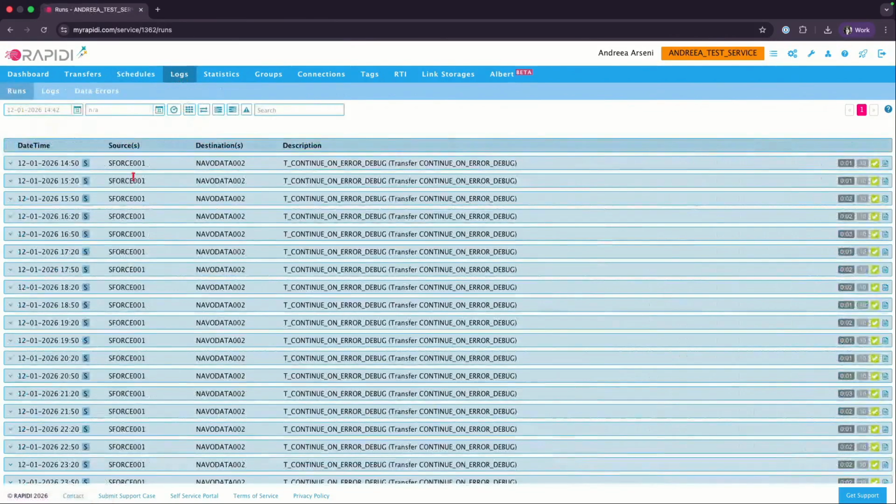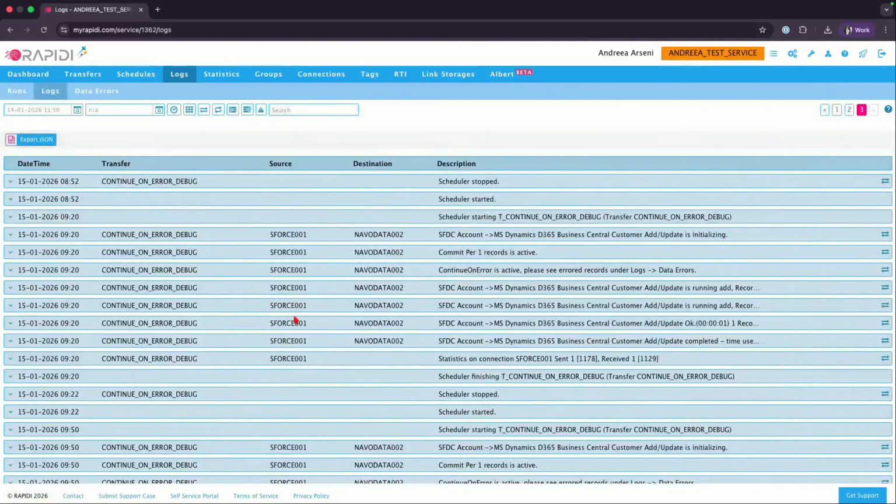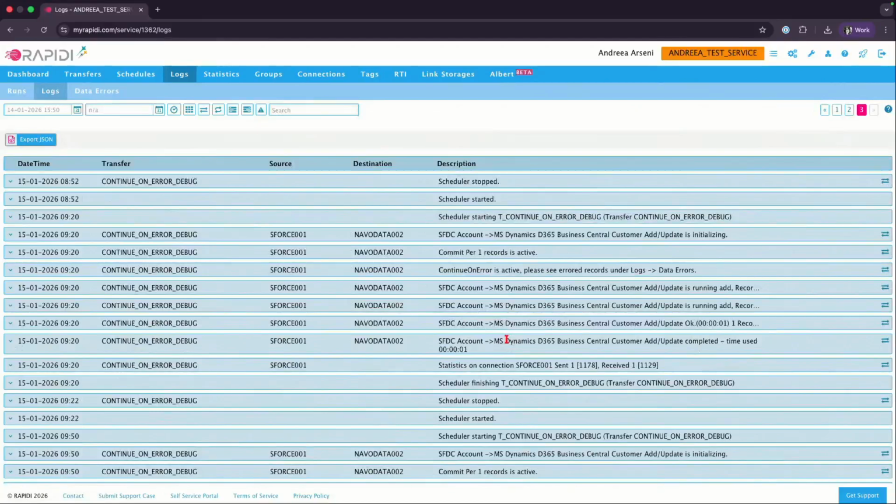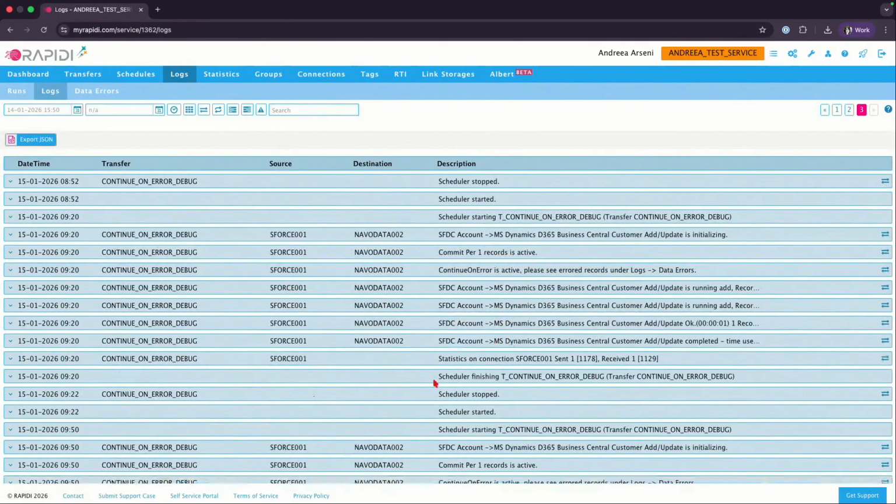Then we have logs. So under logs, you have a few subsections. So you have runs. The runs will show you how often it ran, right? So if my schedule is running every 30 minutes, I should see an entry logged here for every 30 minutes, right? Then you will be able to see that here and see any details. And then next to runs, you have logs, which are a bit more detailed. So this will show you what happened today, for example. What it ran, how many records have been created, what happened, basically. So it gives you all the information about your transfers, your schedules, and how everything went.